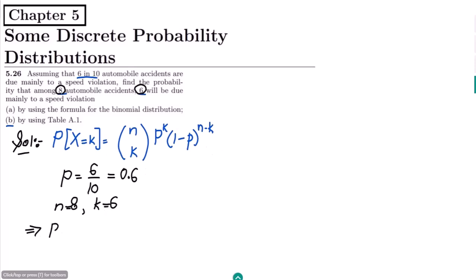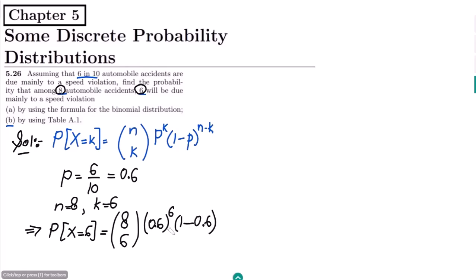So the probability that x is equal to 6, or probability that k is equal to 6, that can be written here as well. Okay, so putting all these values here, we will get 8 choose 6, probability is 0.6, 0.6 raised to power 6, and 1 minus 0.6 raised to power 8 minus 6, that is 2.